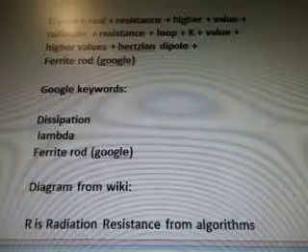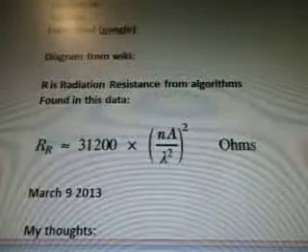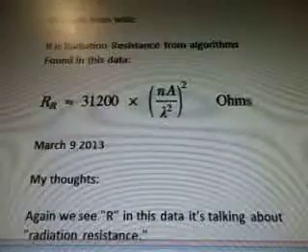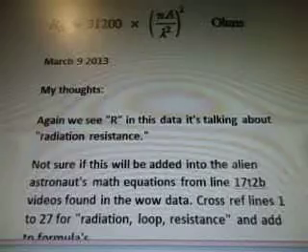Google the keywords dissipation, lambda, ferrite rod. Diagram from wiki. R is radiation. Resistance from algorithms found in the data. And March 9th, my thoughts. Again, we see R in this data. It's talking about radiation resistance.